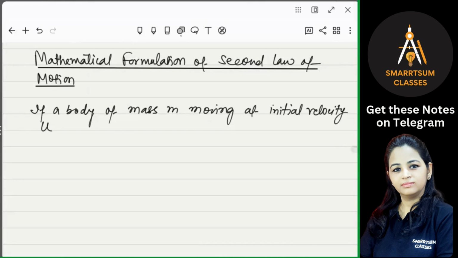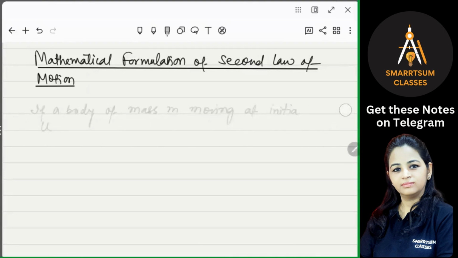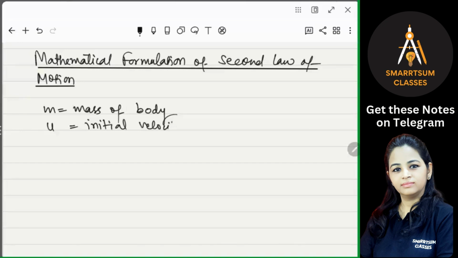Or we can write these things directly: m is the mass of the body, u is the initial velocity of the body, a is the acceleration, and this acceleration is for time t.